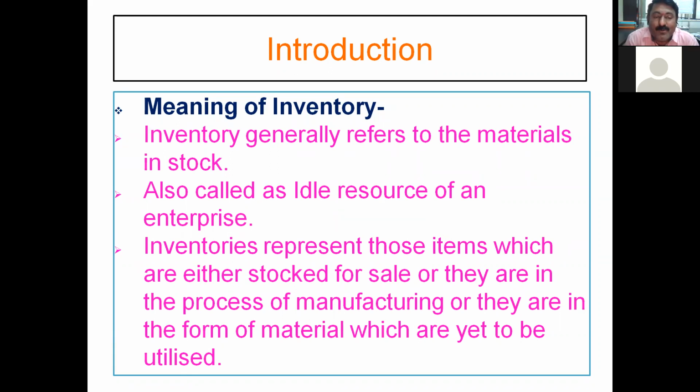If we want to manufacture any component, first we have to purchase raw material, and then we will go for processing, maybe welding, turning, drilling, and many operations, and then the job will get performed. So before that processing, what is the basic form? It is the raw material, and this is the very first type of inventory.